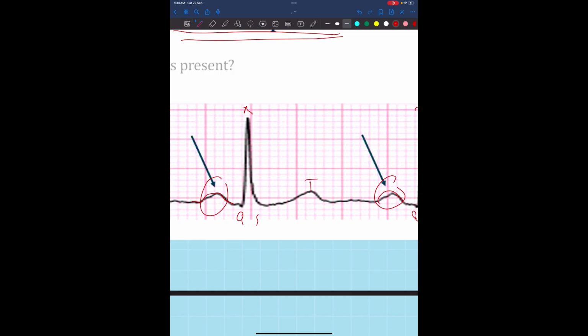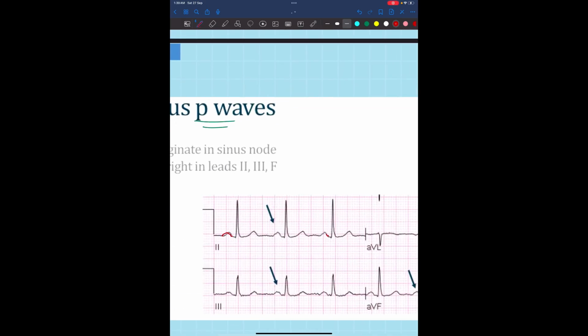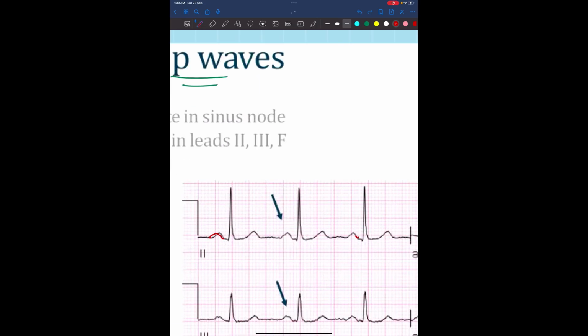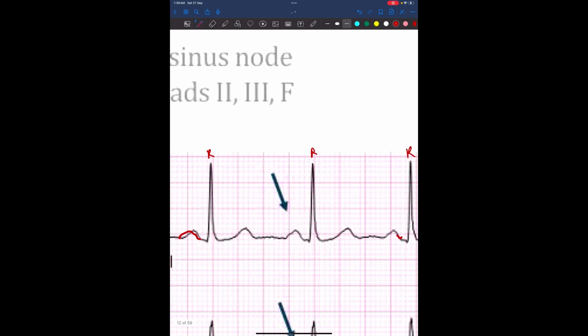We call this a regular rate. Okay. Another thing we have is a regular rhythm. We are gonna talk about it right now. For the rhythm, I need to check the number of the boxes between 3 or more QRS complexes. This is the R, this is the R, and here is the R of the QRS complex, of course. I need to see the number of the boxes, if it's the same between them or not. So we have 1, 2, 3.5, 1, 2, 3.5. So it's the same, so it's called regular